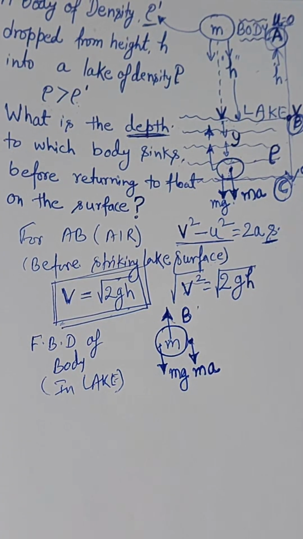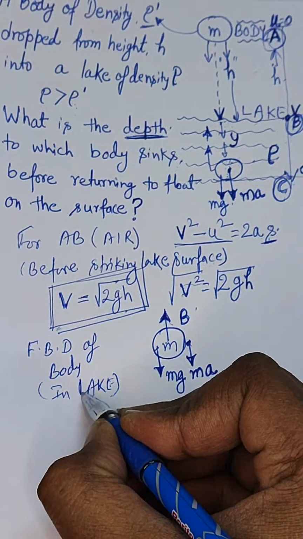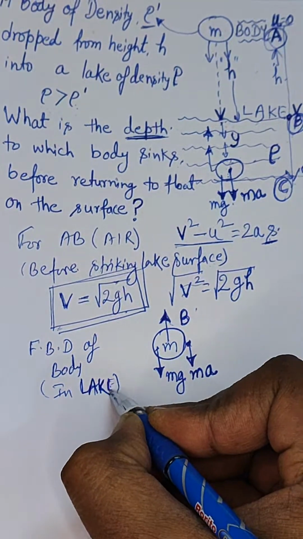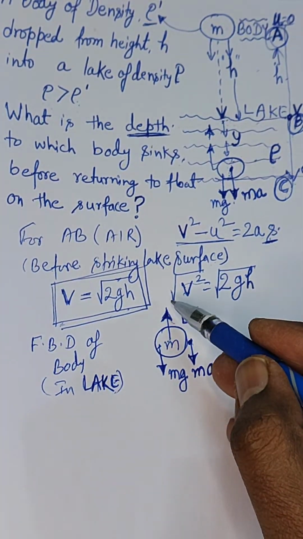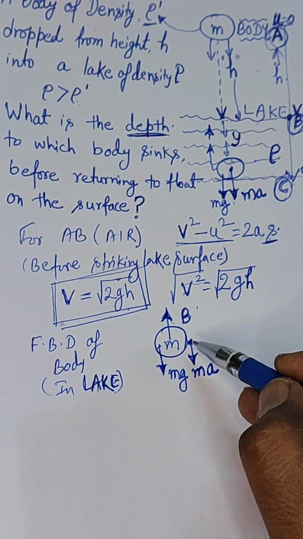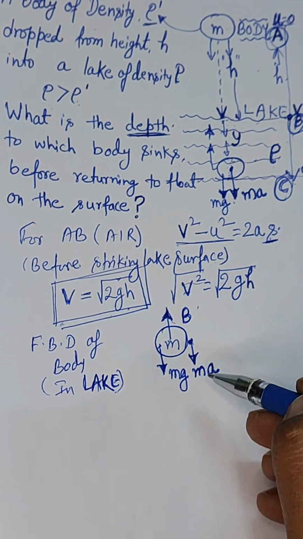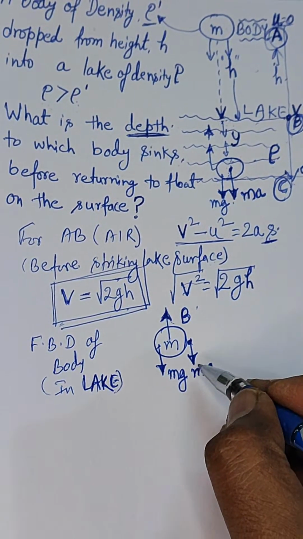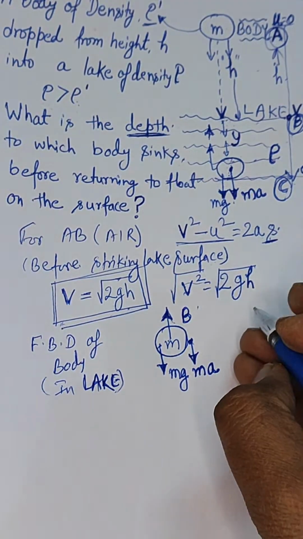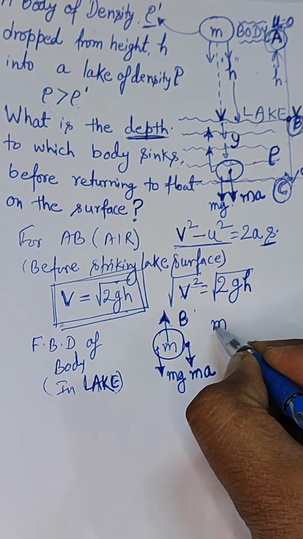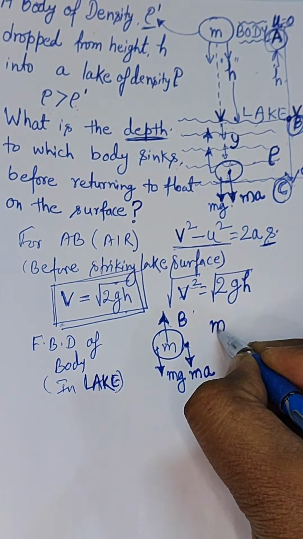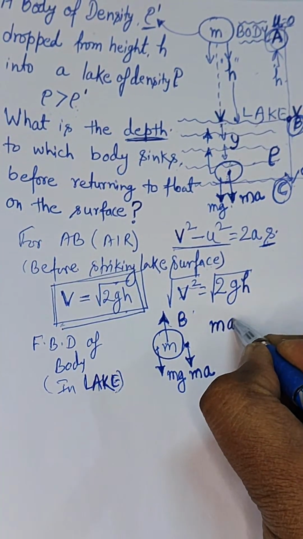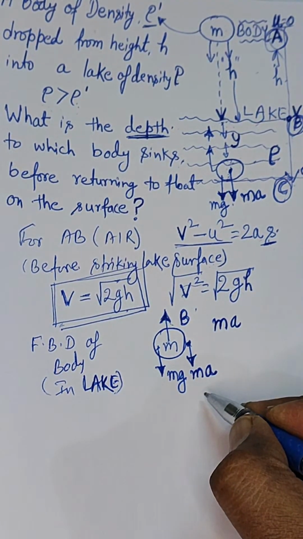Now if you draw the free body diagram of the body in the lake, the forces acting on it will be force of buoyancy upward, mg acting downward, and ma acting downward. But you can see ma is the driving force. So just write the forces like this, as we have already seen in multiple questions, that ma is the driving force.